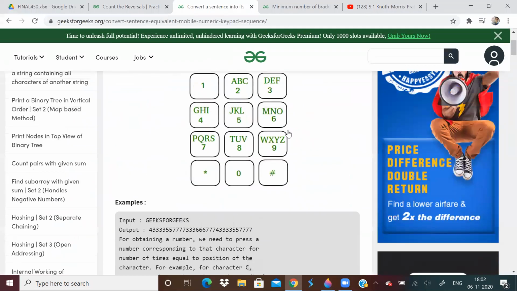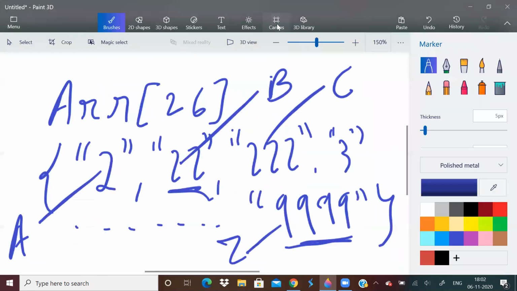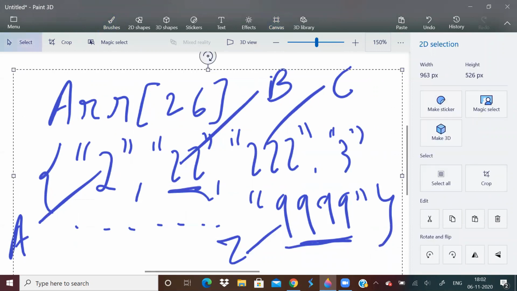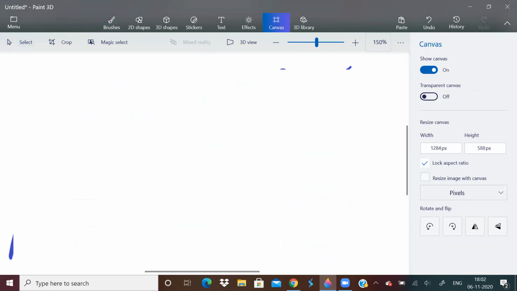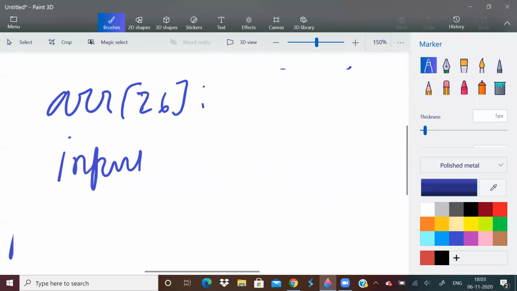We just have to use the hashing technique, that is, whatever input character we get. Let us say our array of 26 is there, and suppose our input character is ch.